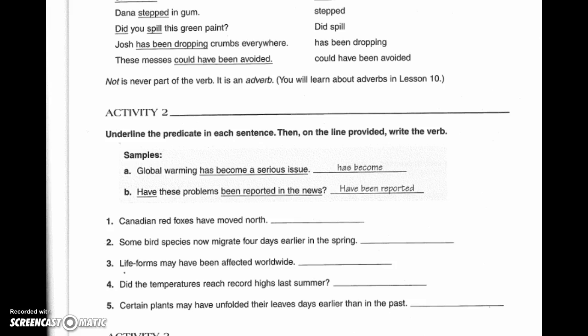Look at the example A. Global warming has become a serious issue. The verb here is has become. It has that helping verb has and the main verb become. So pause your screen while you do numbers 1 through 5, writing out the predicate and then circling the verb in that predicate phrase.